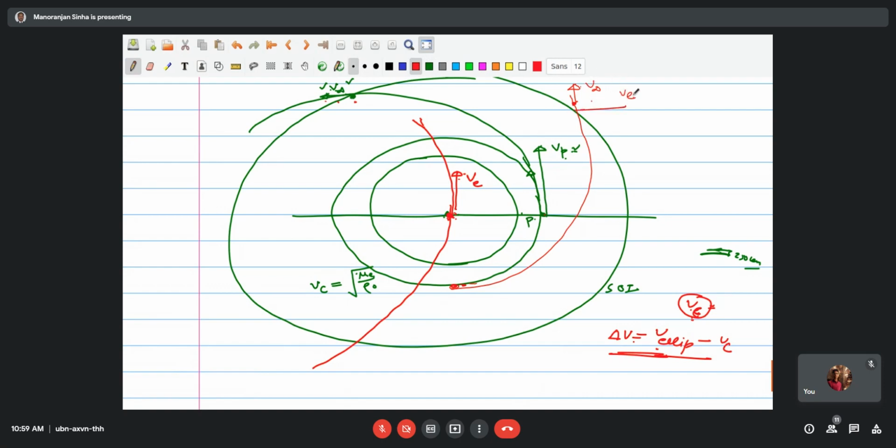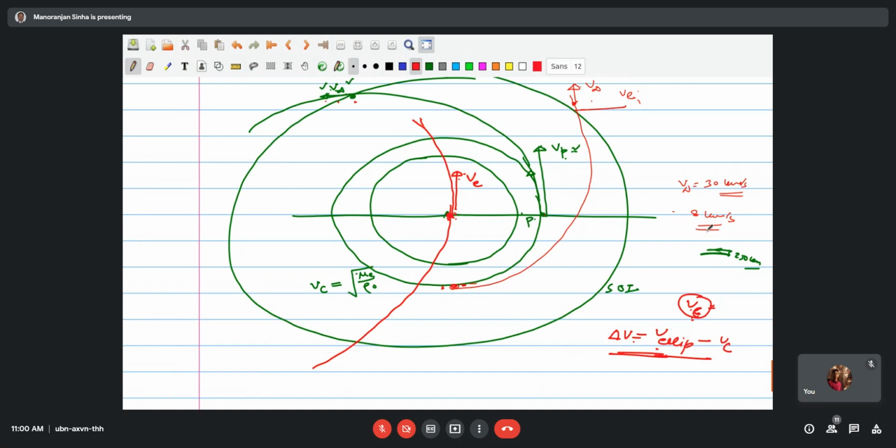But this V infinity will be much lesser than V Earth. V Earth is already, as I told you, 30 kilometers per second. It's a very huge velocity, as it's going around the Sun. In the orbit of the Earth, your satellite has a velocity of around 8 kilometers per second. So it's a very huge difference.